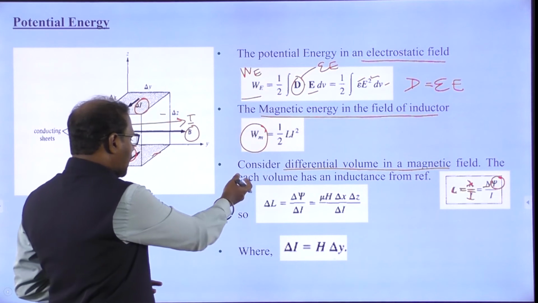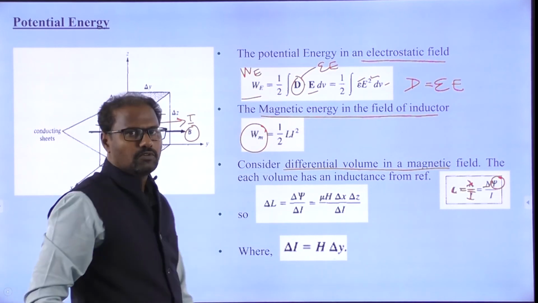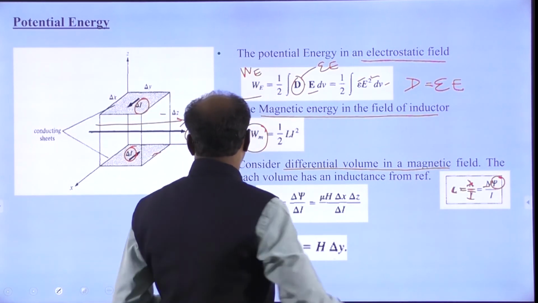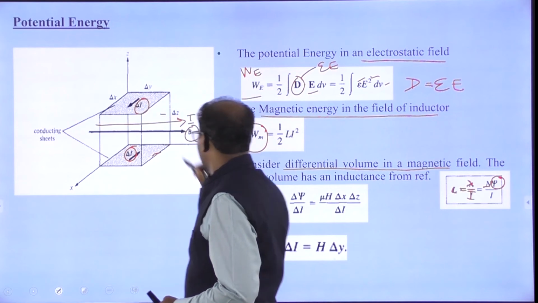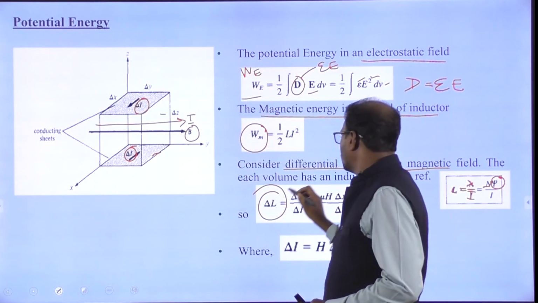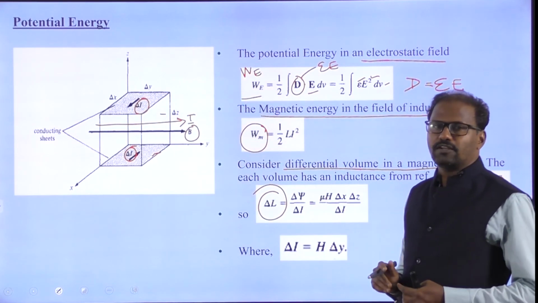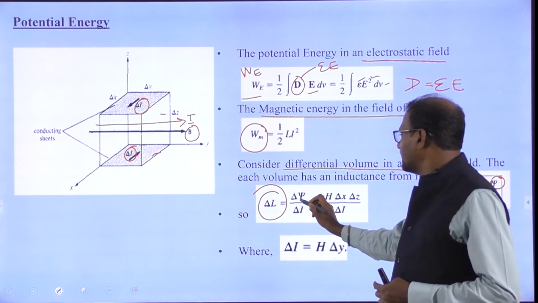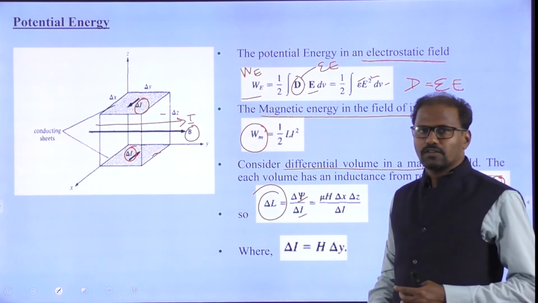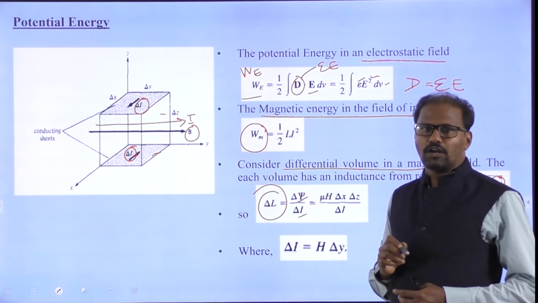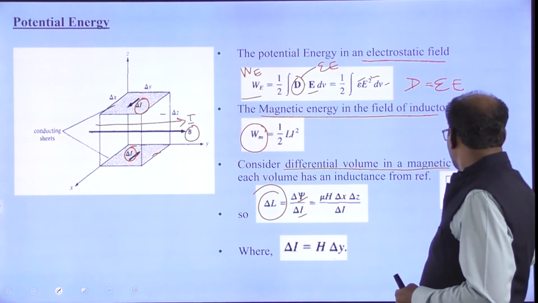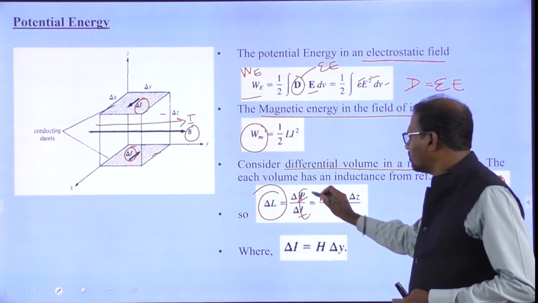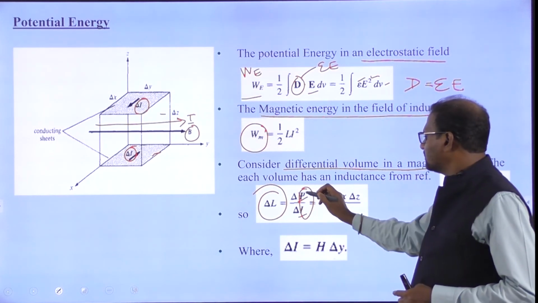Similarly, I am going to take a differential volume. For each volume I have to find out what the inductance is. So delta L is delta psi by I. We are not going for a number of turns N, so we remove N and take psi by I for each volume.